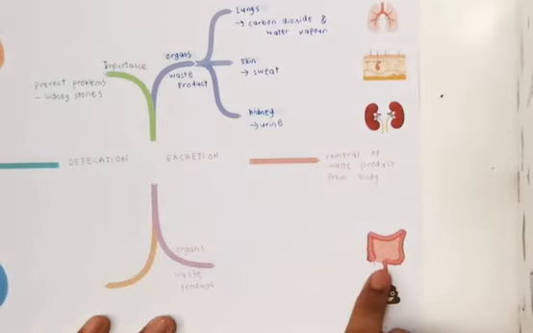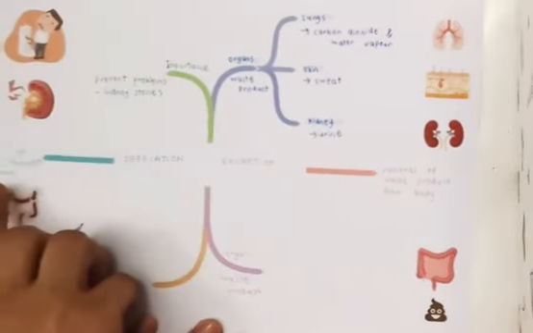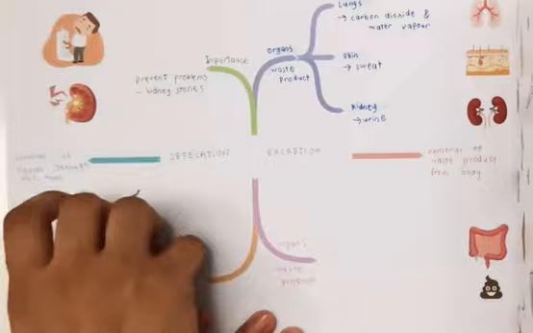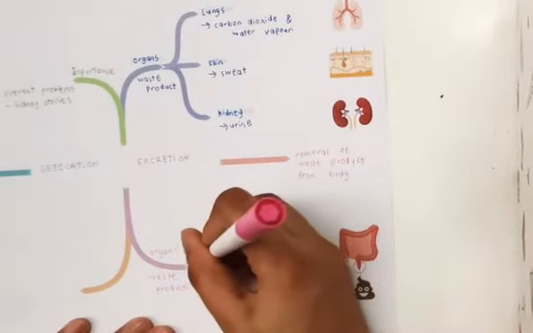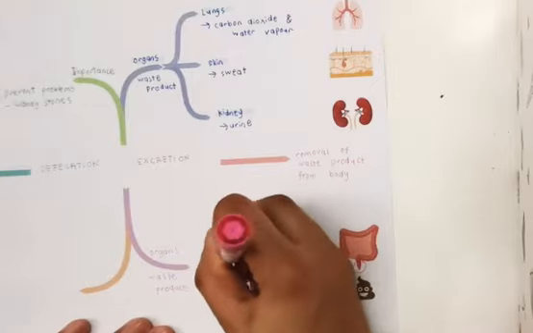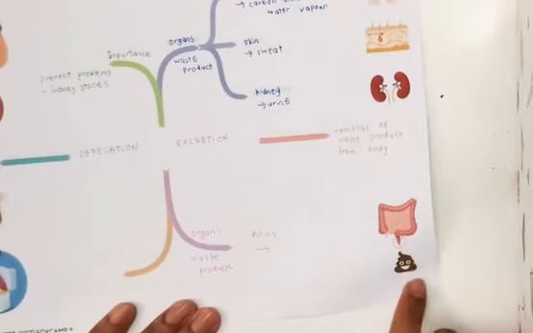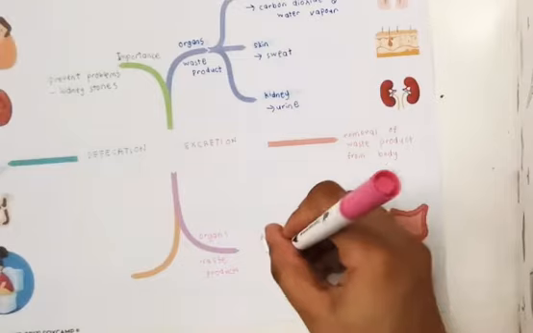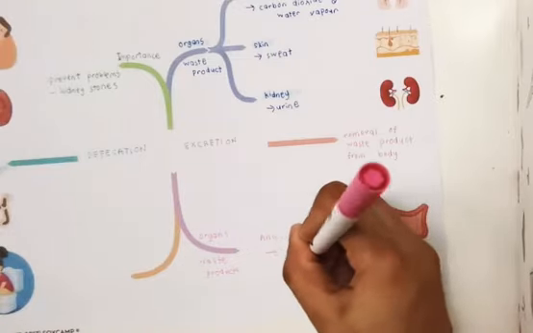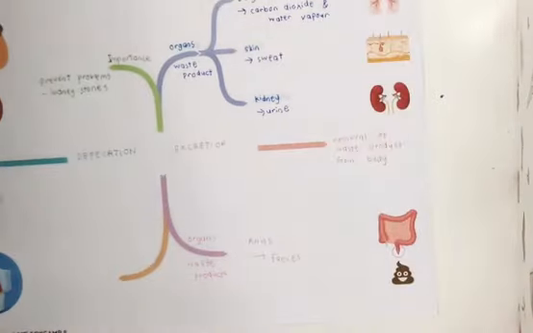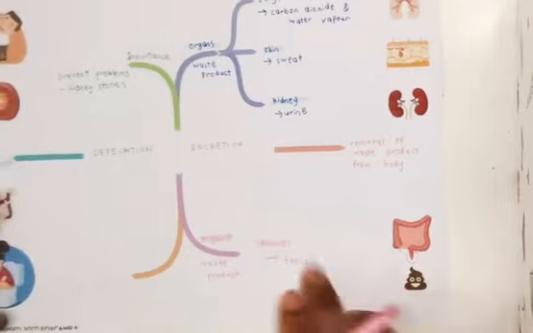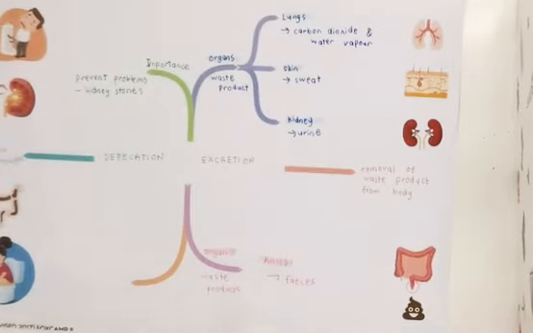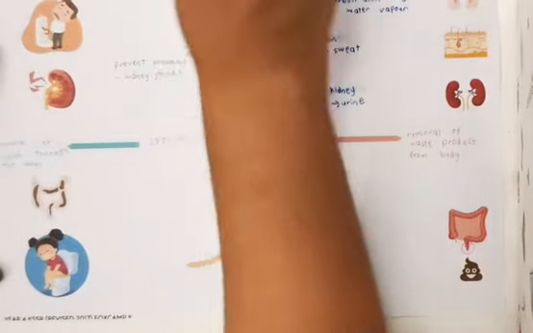The organ that is involved here, as you can see, is your anus. This is where your anus is. So the organ involved is your anus, and the product that is given out during defecation would be feces.